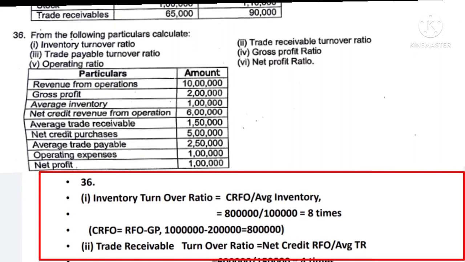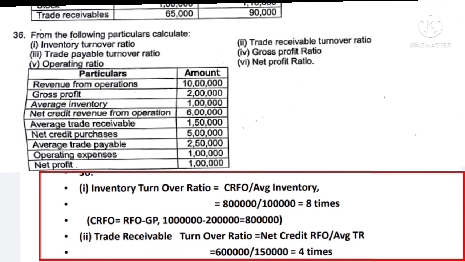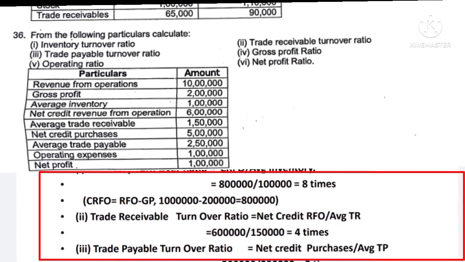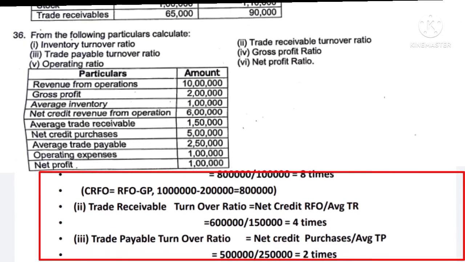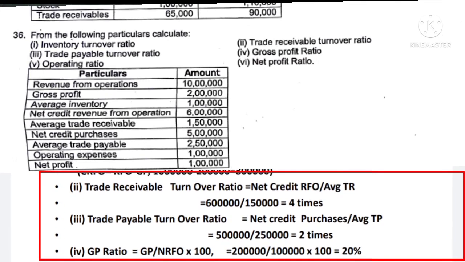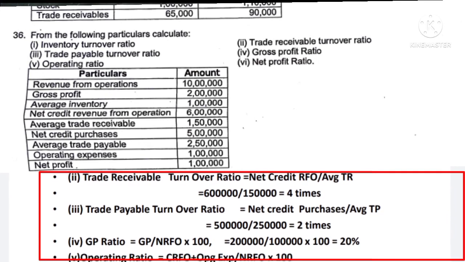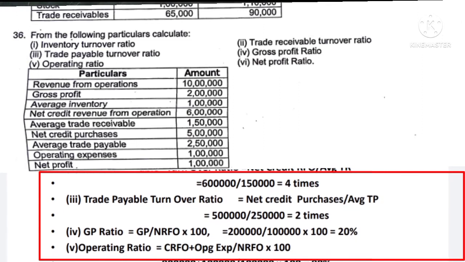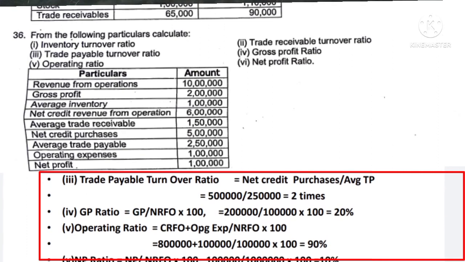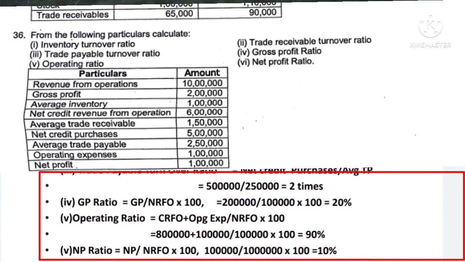Then trade receivable turnover ratio is equal to net credit revenue from operations upon average trade receivables. So net credit revenue from operations is 6 lakh upon average trade receivables 1,50,000, it comes to 4 times. Then likewise trade payable turnover ratio comes to 2 times, gross profit ratio comes to 20%, operating ratio comes to 90%, net profit ratio comes to 10%.